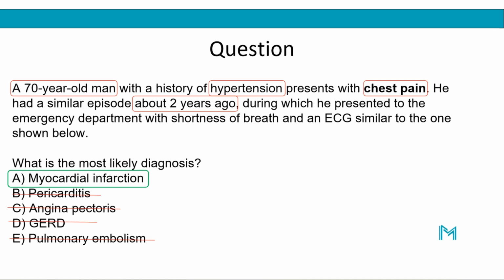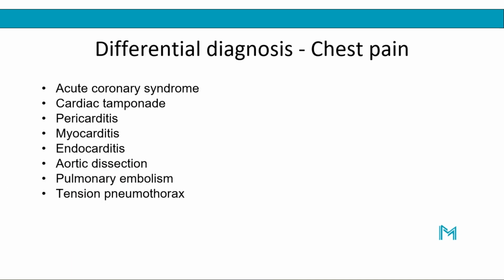Now let's look at some differential diagnoses of chest pain. So aside from ACS, which we've already discussed here, you can also have cardiac tamponade, pericarditis. We already talked about the fact that it can also cause chest pain. All the carditis, so myocarditis and endocarditis, can also cause chest pain. Aortic dissection, you have pulmonary embolism, pneumothorax. In addition to all these other differentials, we have other differential diagnoses, so you can always group them into cardiac causes, and then pulmonary causes, and you have musculoskeletal causes. So these are the main cardiac causes, and you have the pulmonary causes,